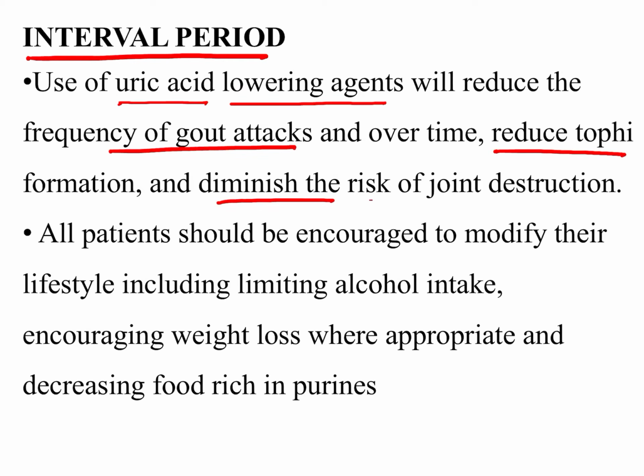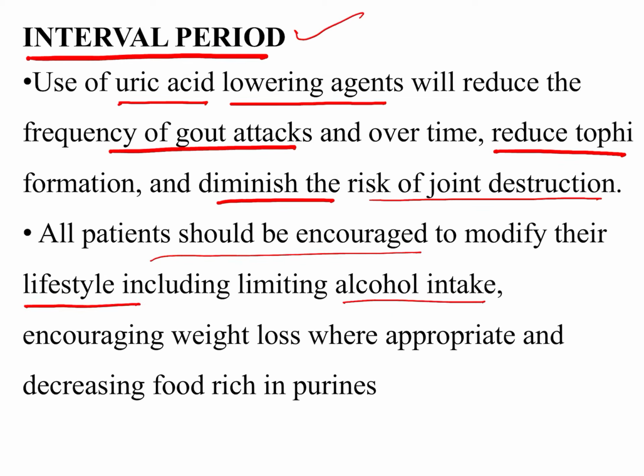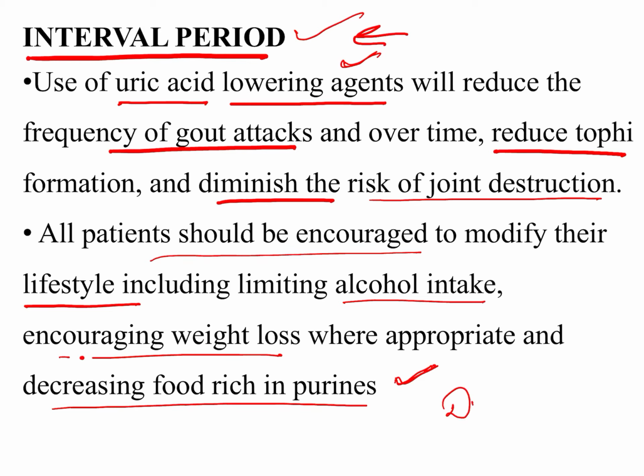Besides, in the interval period we will encourage the patient to make lifestyle changes such as limiting alcohol intake, encouraging weight loss, and decreasing food rich in purines, which we have already discussed in the gout diet. So what uric acid lowering drugs have to be used in the interval period? We have discussed that diet is very important in the interval period, and second is the drugs.